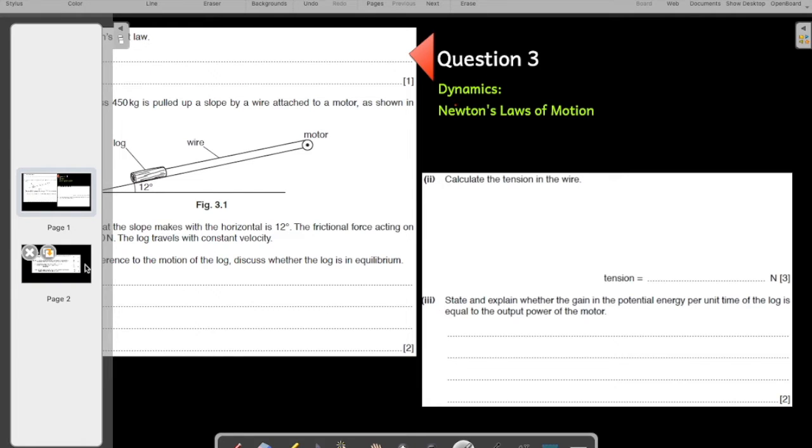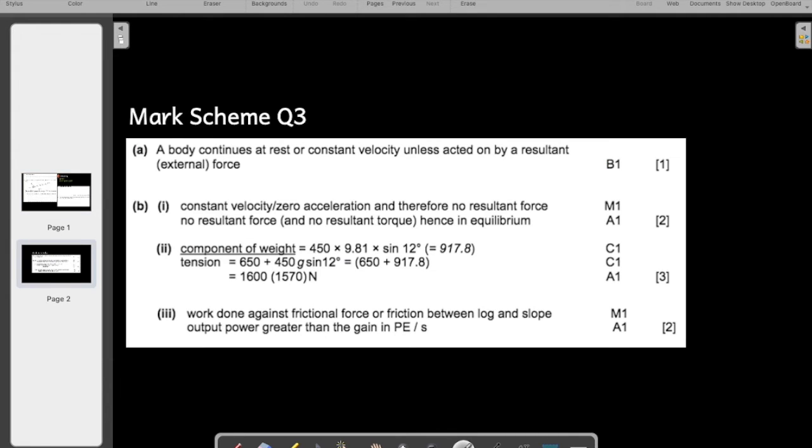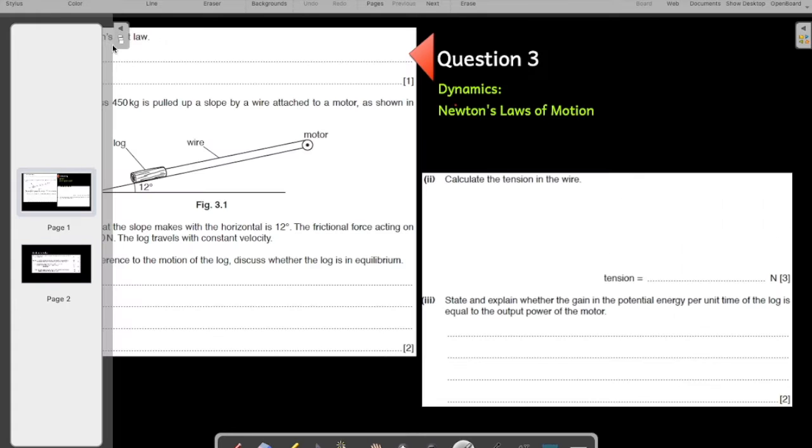So the theory for it is there on the channel. Please explore through the channel, find the theory and understand the theory of it. The mark scheme also expects you to not write so much because it's just a 1 mark question. A body continues at rest or at constant velocity unless acted on by a resultant external force. Simple and easy.